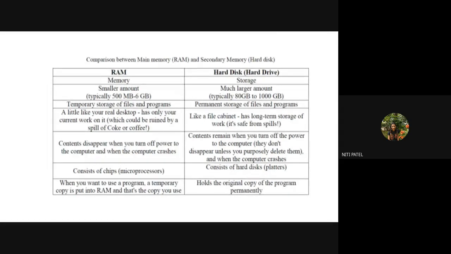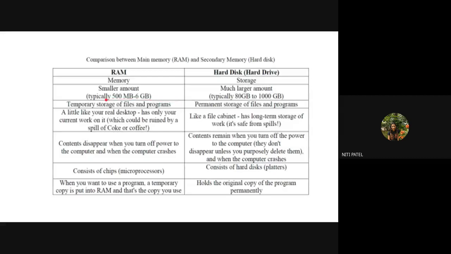Okay. So we had seen the difference between RAM and hard disk. One is called memory and the other is called storage. We have also seen the amount of data stored in both is different. If it is RAM, the total data stored is less compared to that of the hard disk. One is temporary, one is permanent. The contents in the RAM disappear if we do not save them, whereas in the hard disk they remain.